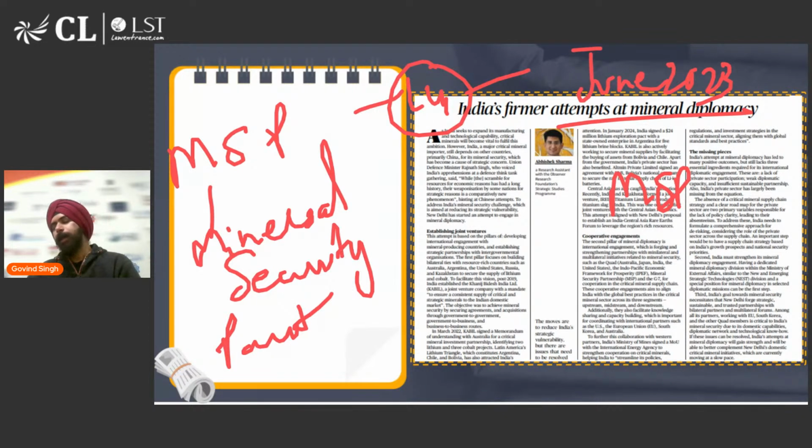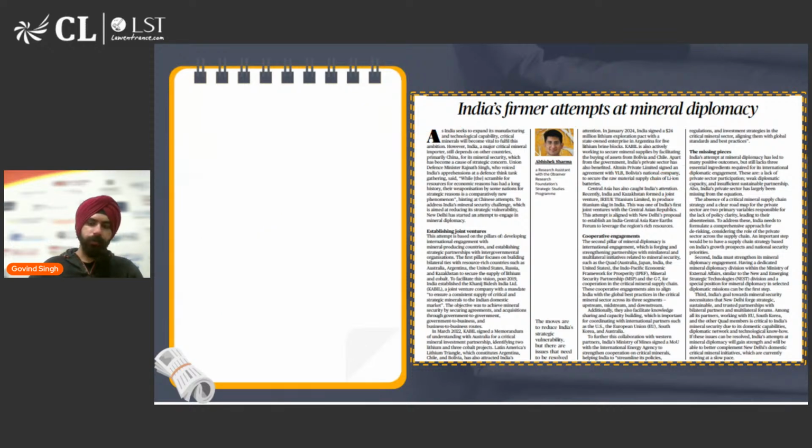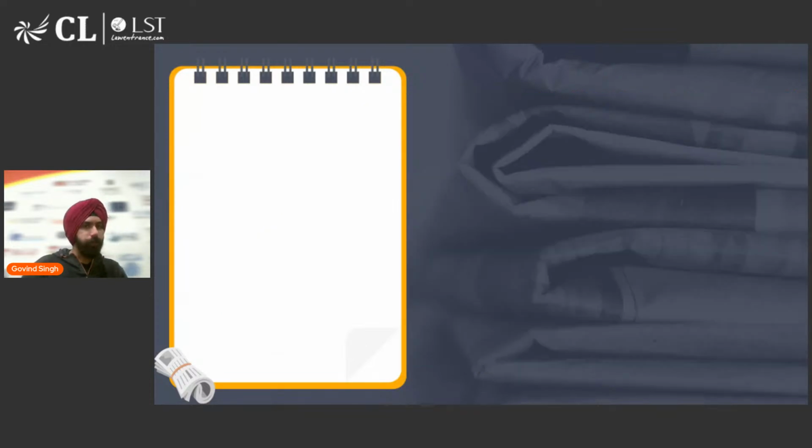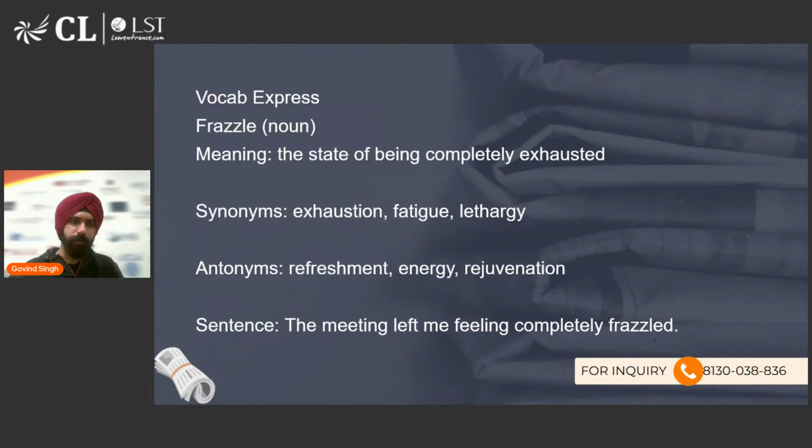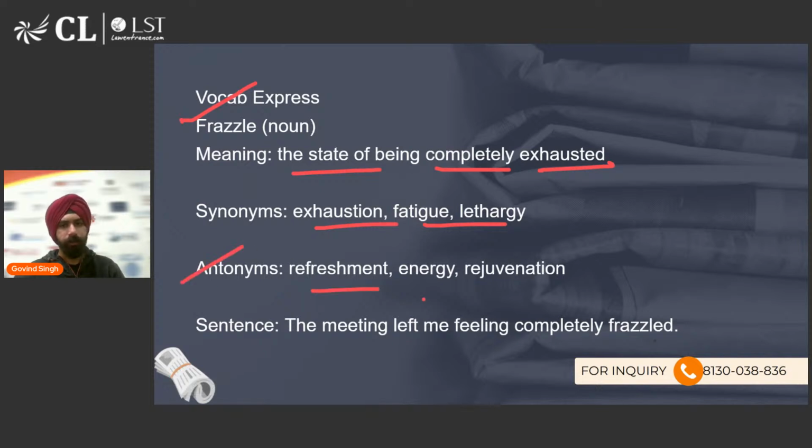And that brings us to the end of today's Hindu analysis, but we'll quickly look at some vocabulary words as well. The first word is frazzle. Frazzle means the state of being completely exhausted. Exhaustion, fatigue, lethargy are synonyms. Antonyms, that is opposites, would be refreshment, energy, rejuvenation. Sentence: the meeting left me completely frazzled.